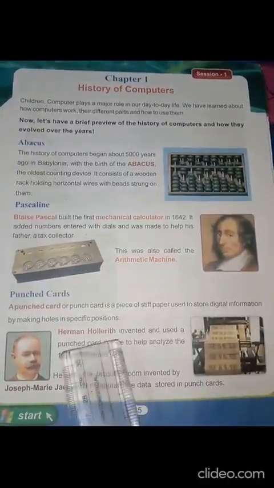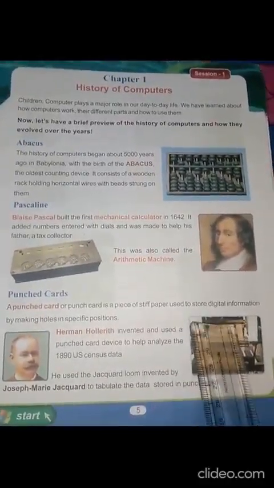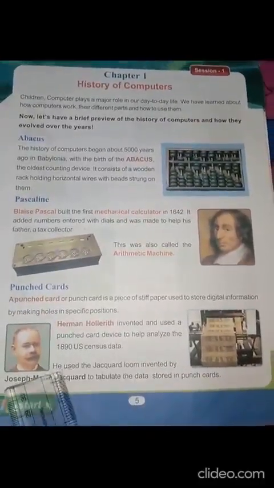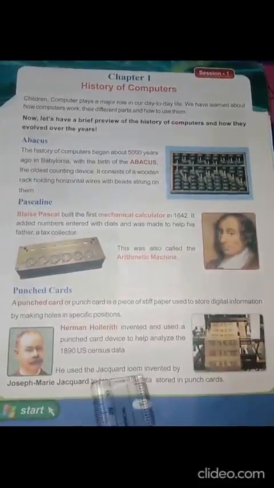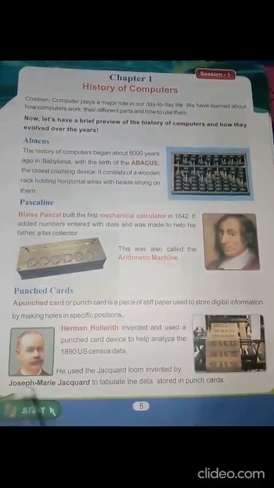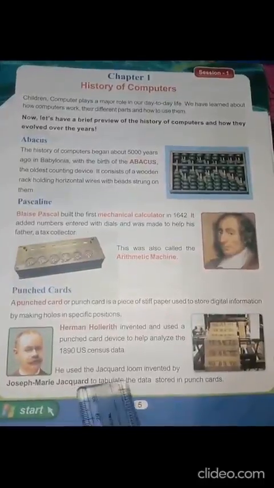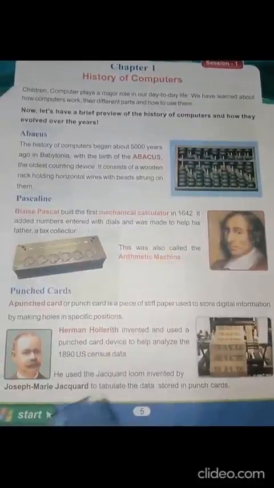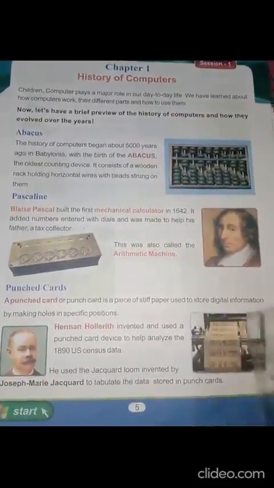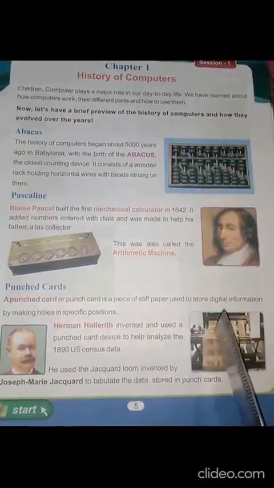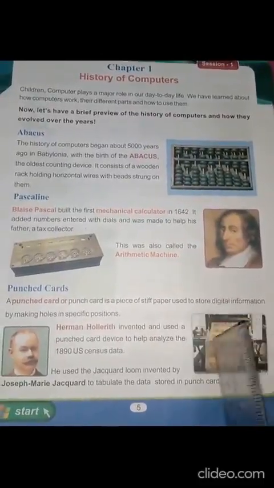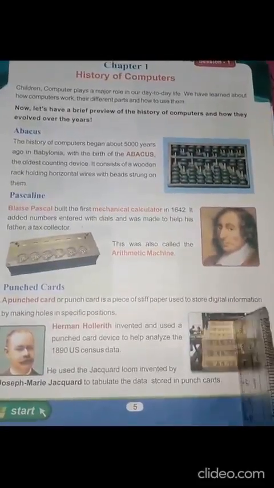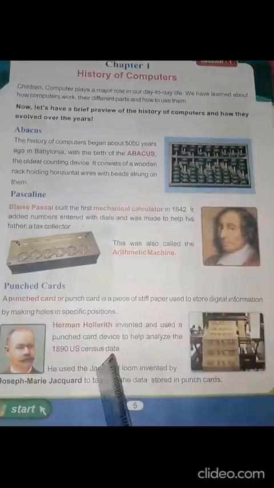He used the Jacquard loom invented by Joseph Marie Jacquard to tabulate the data stored in the punched cards, storing it in the form of a table.